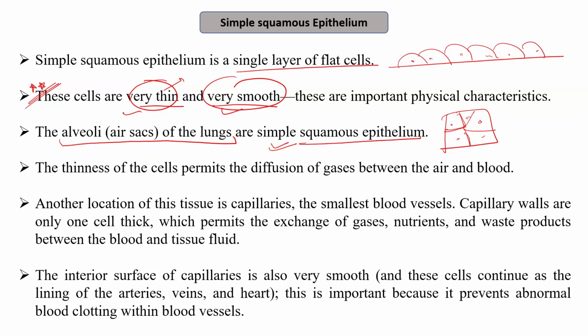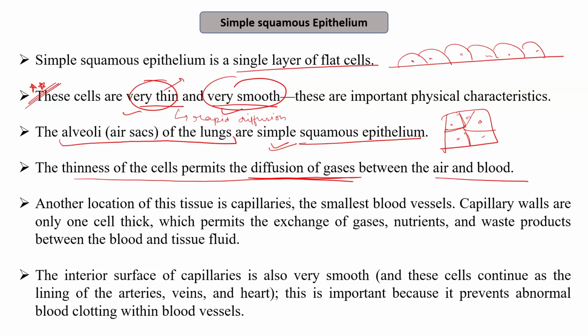Their function is the rapid diffusion of gases. For this, we need a very thin layer of cells, and we know that simple squamous epithelium has that property. The cell is very thin, and therefore it helps in rapid diffusion. So the thinness of the cell permits the diffusion of gases between the air and the blood.